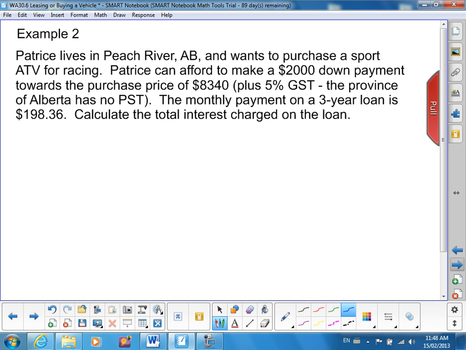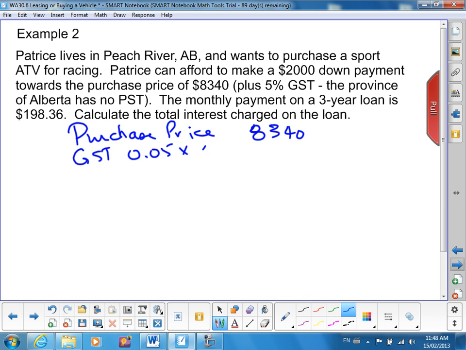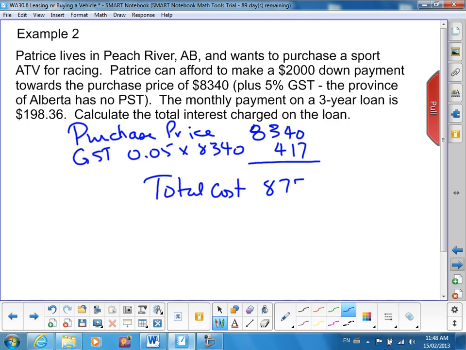All right, so first thing we have to do is figure out the purchase price plus the GST. So the purchase price is $8,340. GST, 5% times the purchase price is $417. Total cost, $8,757. Now, he didn't borrow all the $8,757 because he made a down payment.